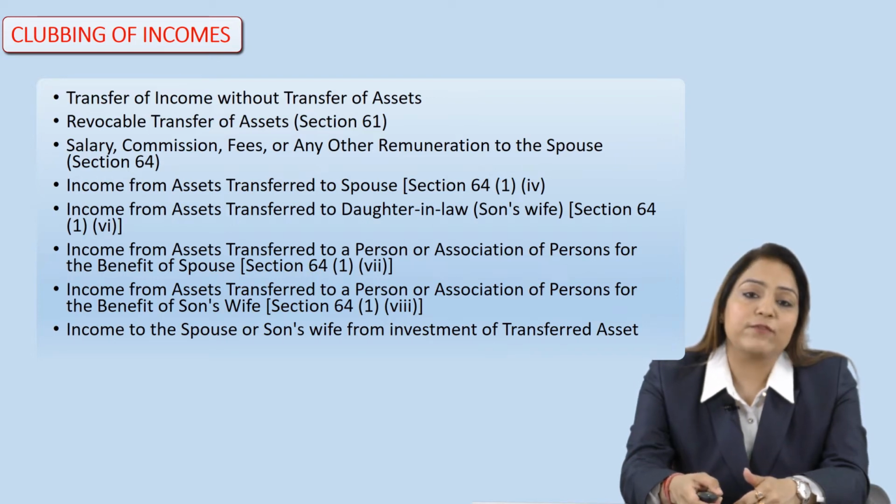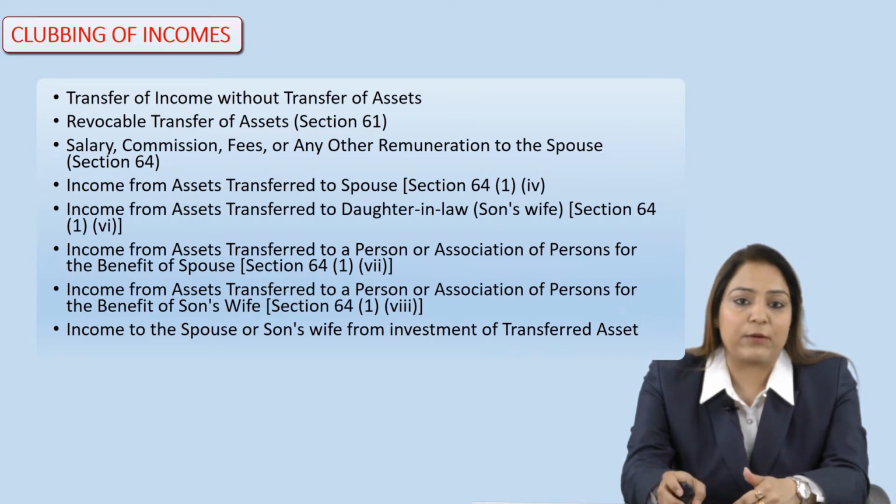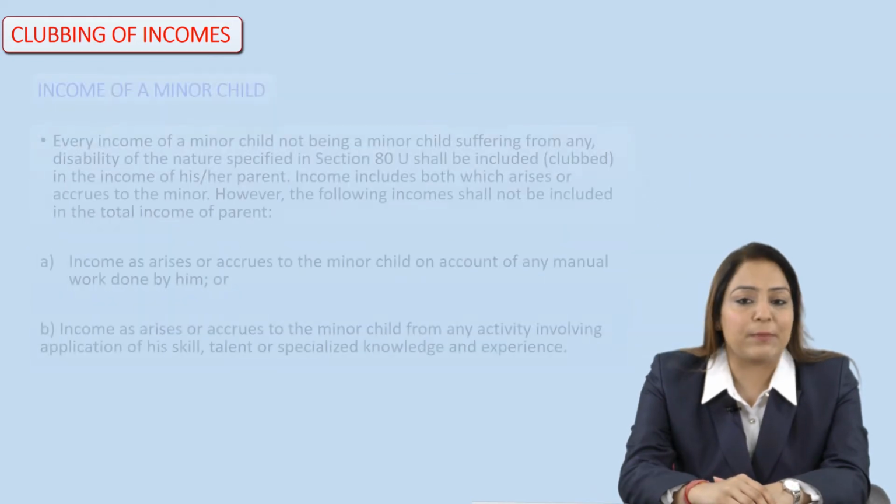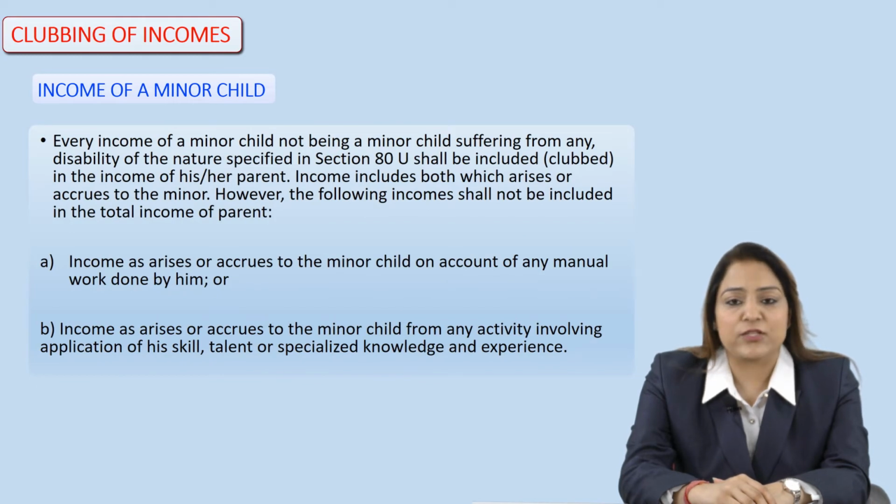One more thing we need to cover under the clubbing of income is the income of a minor child. First we should know who a minor child is. A minor child is a child who is under 18 years of age.